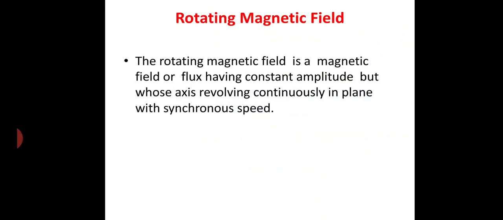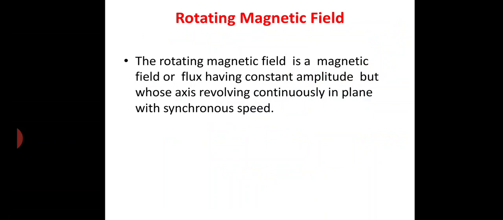The rotating magnetic field is a magnetic field having constant amplitude but whose axis is revolving constantly in a plane with a certain constant speed, that is, the synchronous speed. So that is the basic definition of a rotating magnetic field.